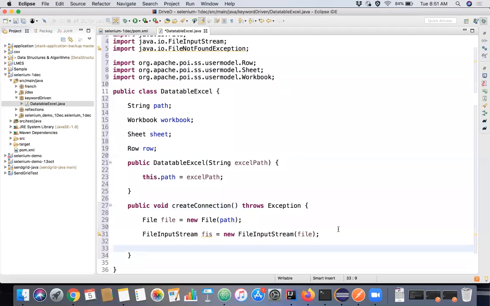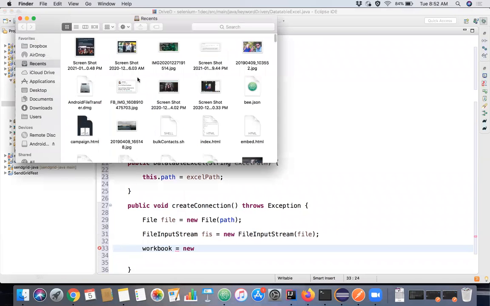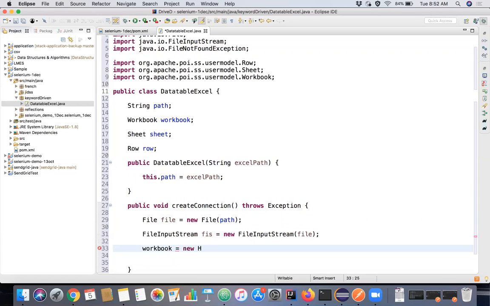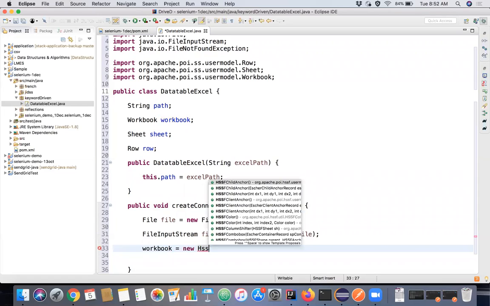So now we wanted to initialize this workbook and sheet, right? What is the workbook we are trying to go to and what is the sheet and all. So what we'll do, we'll take this object and initialize this. It's equal to new. We have this xls file only on my desktop. It's not an xlsx file. It is an .xls file, you can see, right? So I will use this HSSFWorkbook.